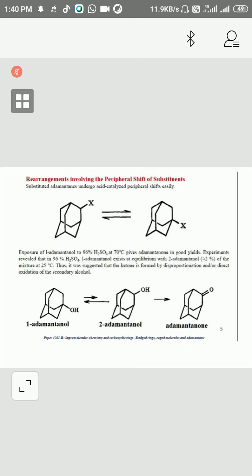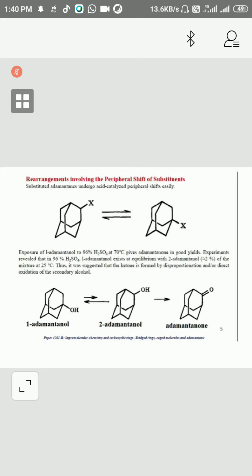Thus, it was suggested that the ketone is formed by disproportionation and a direct oxidation of the secondary alcohol. That's why the reaction takes place by that pathway. All of you know how H2SO4 can react with anything. H2SO4 gives a reversible reaction in many cases.